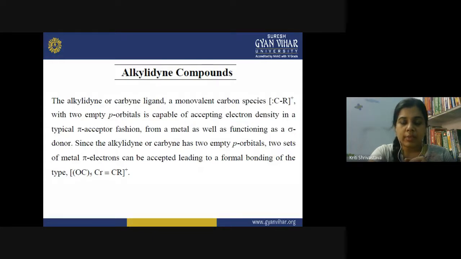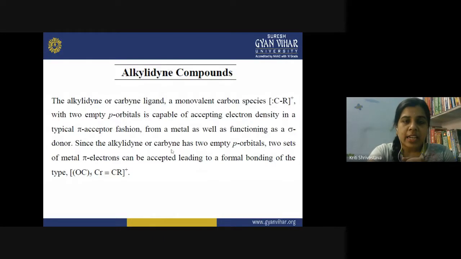It is a sigma donor because it is donating its electrons to the metal orbitals. So in that case, the HOMO of the ligand and the LUMO of the metal are combining, and we get a sigma bond. Secondly, the two empty p orbitals on the ligand accept the electron density from the metal and therefore participate in the back donation. And what happens here? Now we have two pi bonds. So the ligand is behaving like a sigma donor and pi acceptor both at the same time.